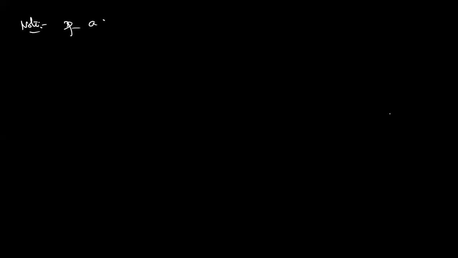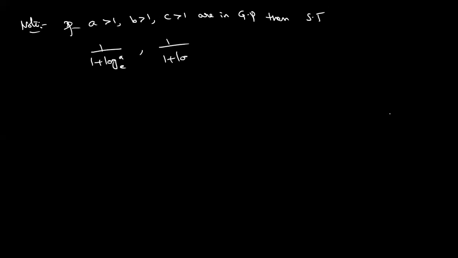Generally, if A is greater than 1, B greater than 1, C greater than 1, and A, B, C are in GP, meaning all are positive, then prove that 1 by 1 plus log A to the base e, 1 by 1 plus log B to the base e, 1 by 1 plus log C to the base e are in HP. It's very easy.